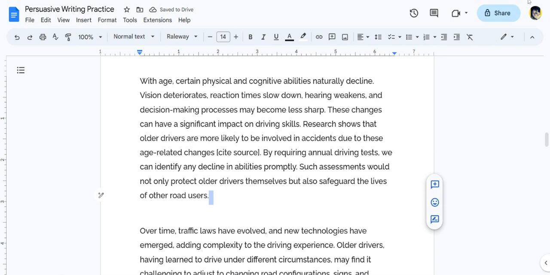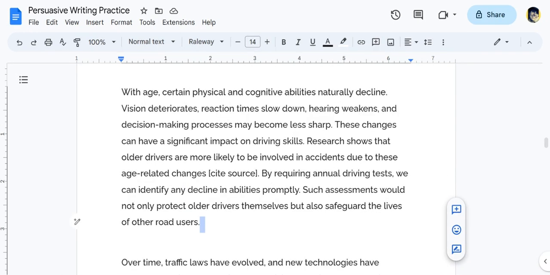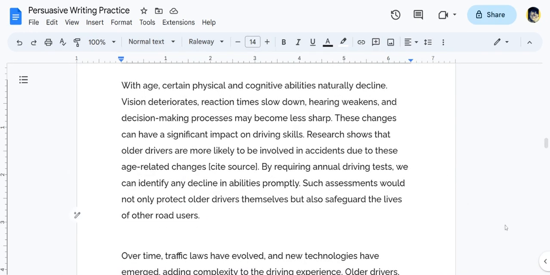And let's go ahead and look at this first body paragraph. With age, certain physical and cognitive abilities naturally decline. Vision deteriorates, reaction times slow down, hearing weakens, and decision making processes may become less sharp. These changes can have a significant impact on driving skills.